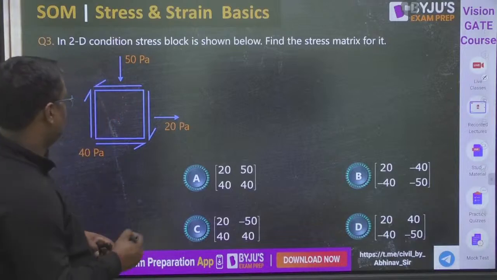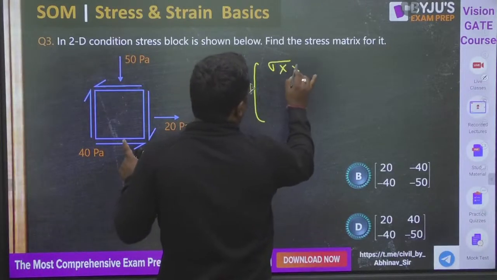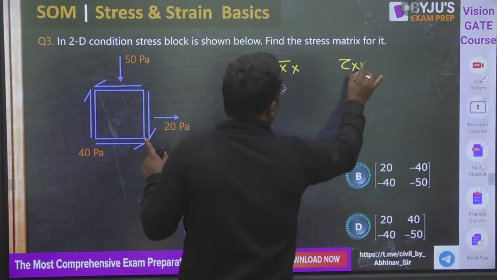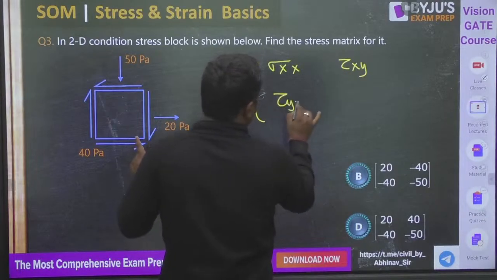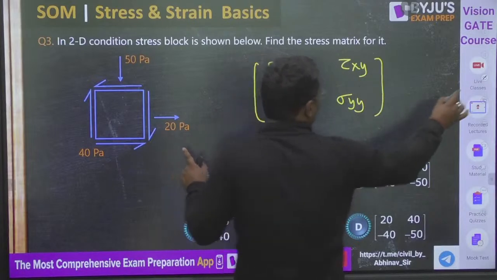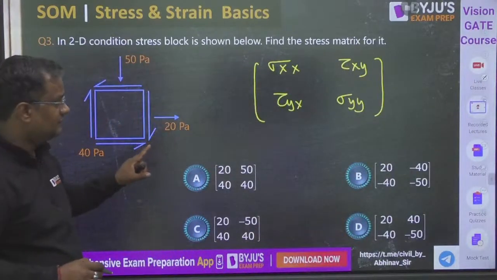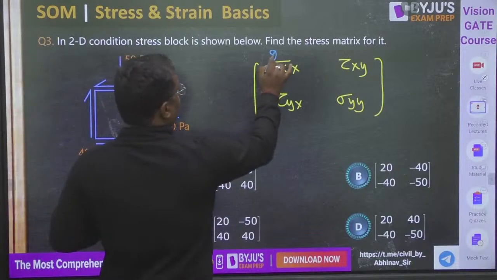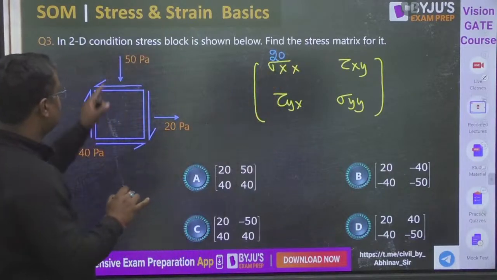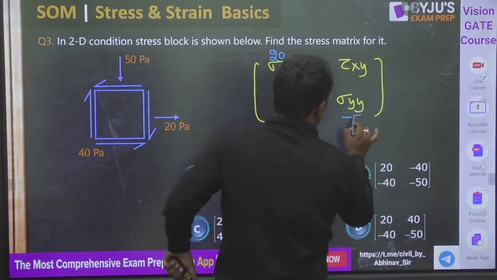Okay, कहाँ गया? हाँ. So guys, in 2D, how I write? Sigma xx, tau xy, tau yx, and sigma yy. Tell me the answers. Now sigma xx is tension, positive. So this will be 20, positive. Sigma yy is this one, that is 50, compression. Compression is minus 50.